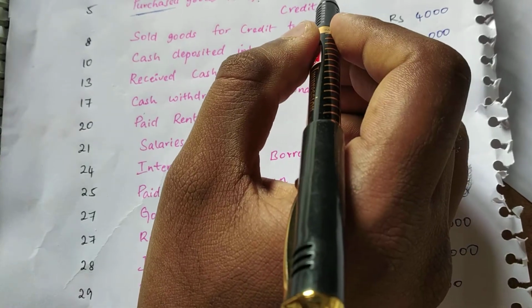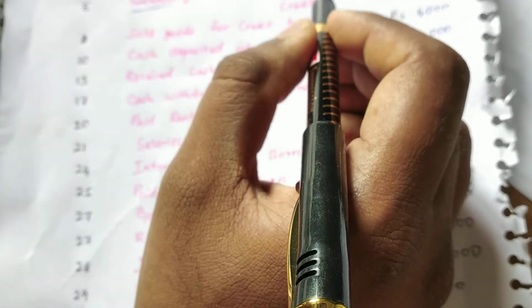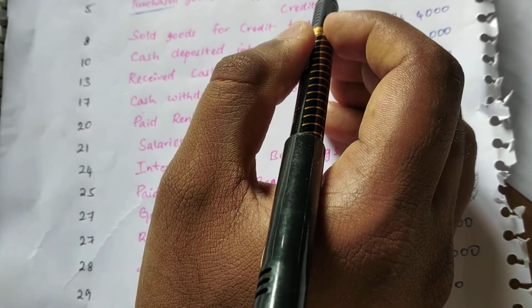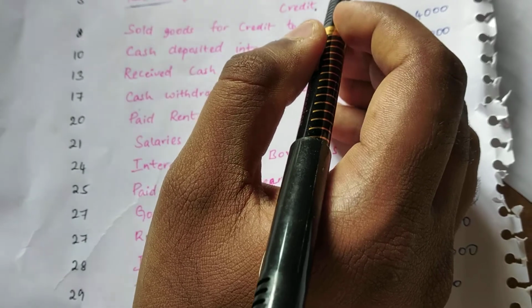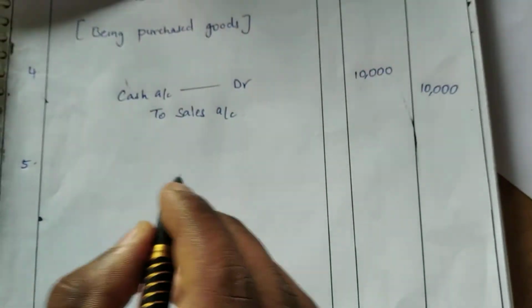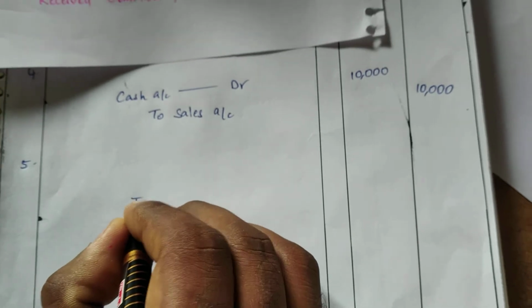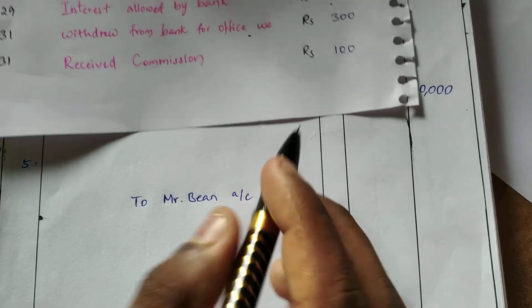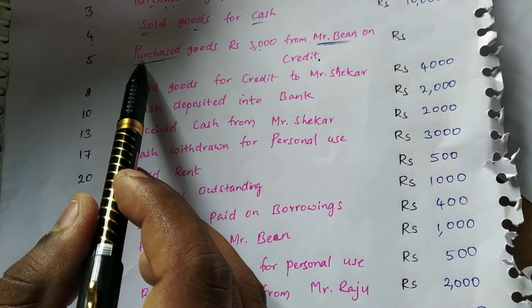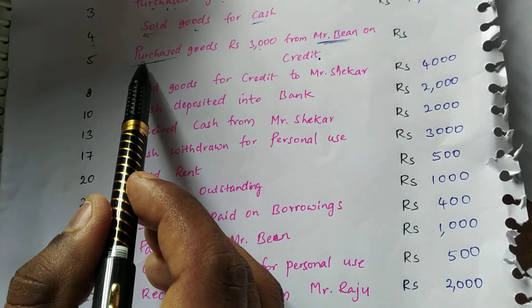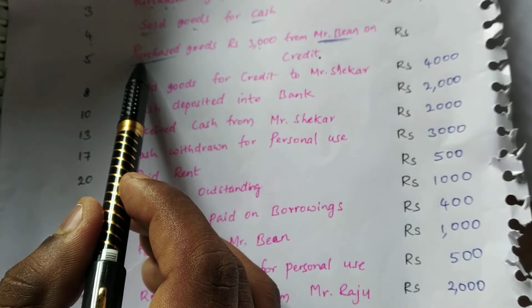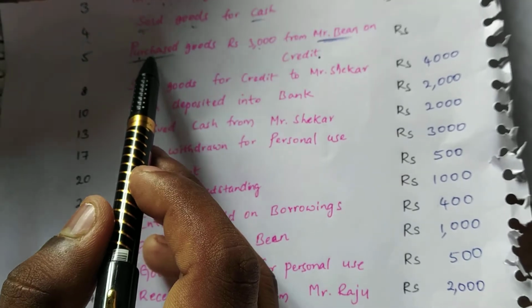What is the rule of the personal account? Debit the receiver, credit the giver. Here Mr. Bean is the giver, so we have to credit Mr. Bean account. Since purchase is an expense, and expense relates to the nominal account, what is the golden rule? Debit all expenses and losses, credit all incomes and gains. So we have to debit the purchases.